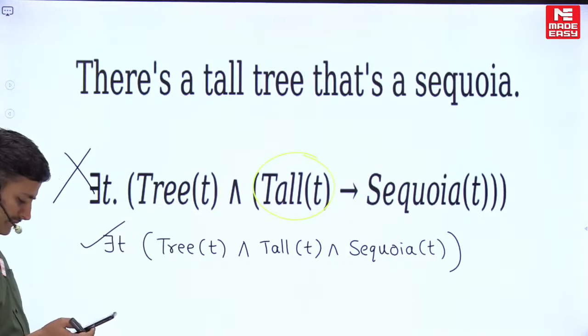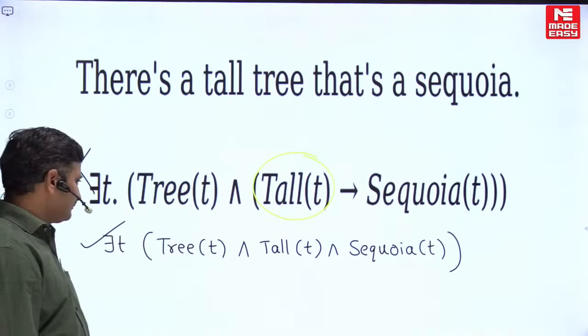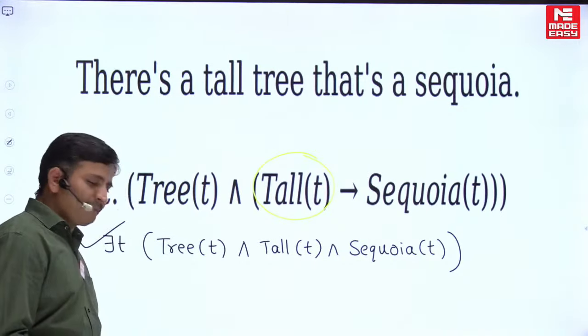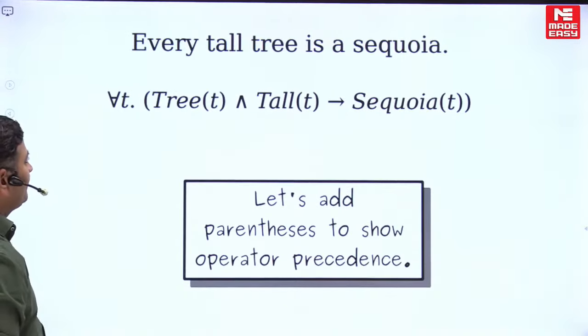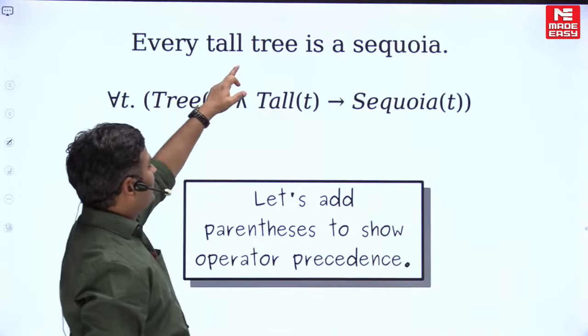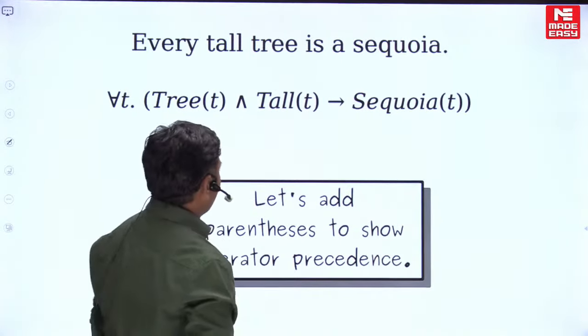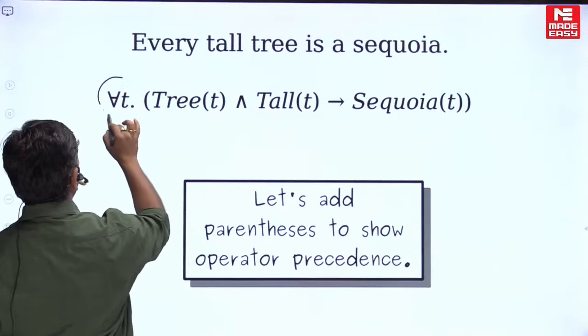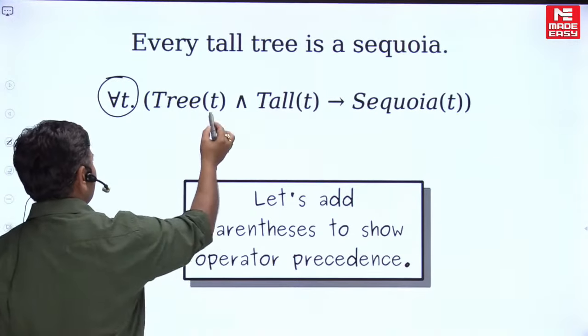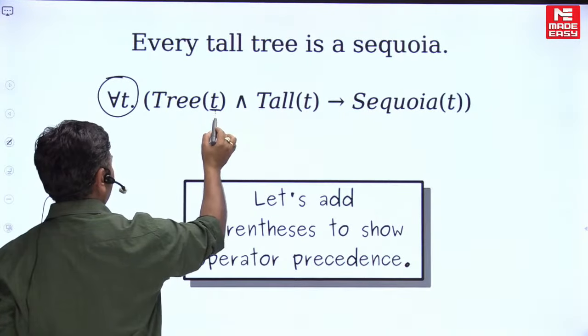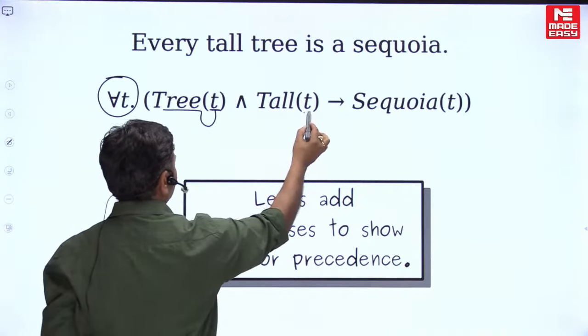Friends, is it clear, everybody? If it is clear, the next important point here, friends: every tall tree is a sequoia. In that case, we are using the universal quantifier. You choose the subject as a tree, and it is a tall tree.